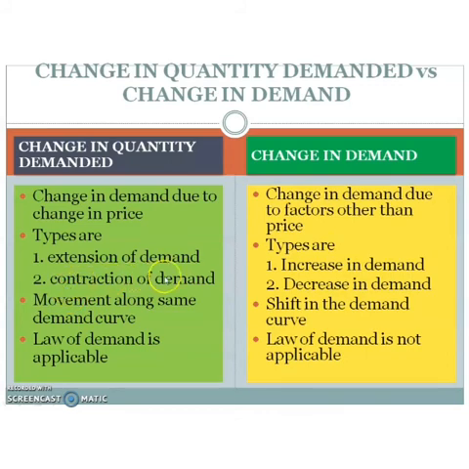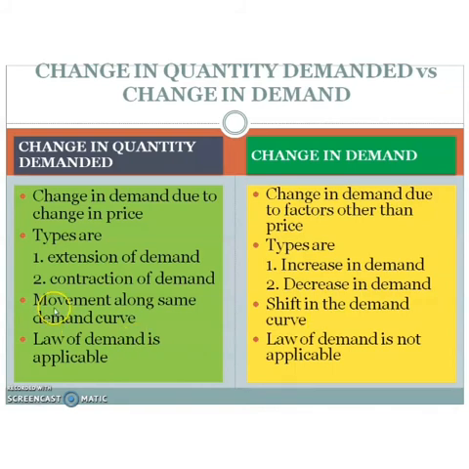Then what about contraction of demand and decrease in demand? In both cases, demand is decreasing. But in the first case, that is in contraction of demand, demand decreases due to a rise in price. At the same time, decrease in demand means there is a fall in demand due to other factors. So that is the difference.